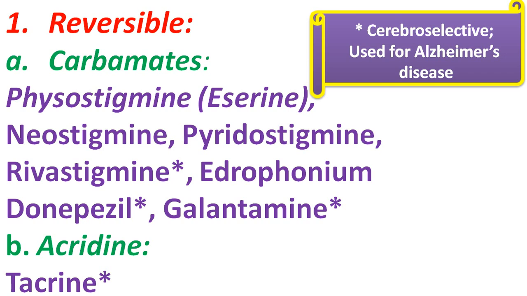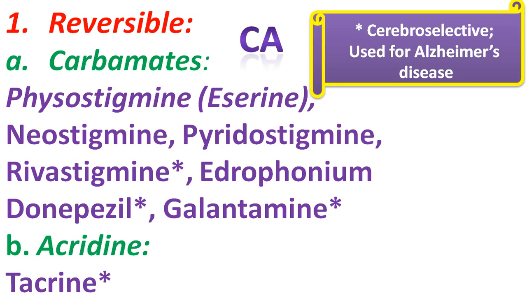Okay. Now coming to the reversible class. The reversible class is further divided into two subtypes, that is carbamates and acridine. So again the word CA comes into play. You can see that the word CA is common for three classifications, so it is very easy for you to memorize. The C stands for carbamates and A stands for acridine.